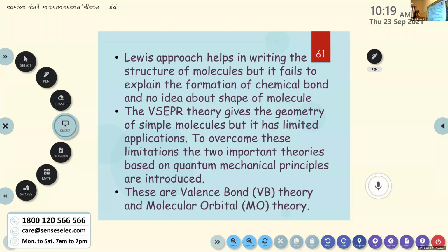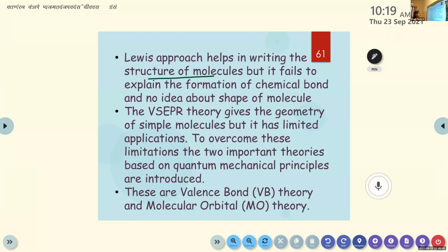Okay. So this Lewis approach helps in writing the structure of molecules, but it fails to explain the formation of chemical bond and no idea about shape of molecule. That's about Lewis structure. It only helps in drawing the structure of the molecules, but it fails to explain the formation of chemical bond and shape of the molecule.